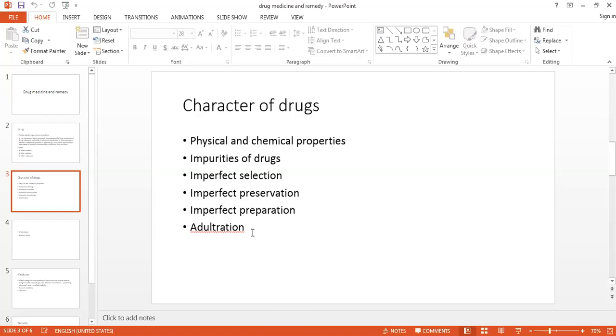So we have seen the adulterants, and we have to check the adulterants which are present in that drug substance. So adulterants may be intentional or unintentional. Unintentional may be if improper handling is there, and intentional may be to get the profit, to get more money from the manufacturer. The supplier may add adulterants.